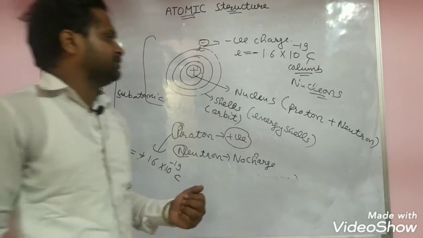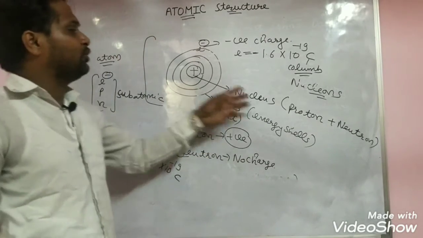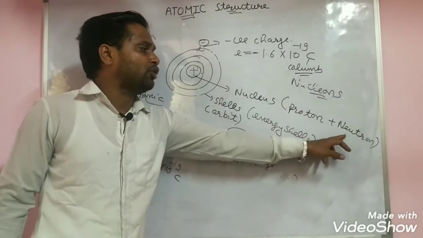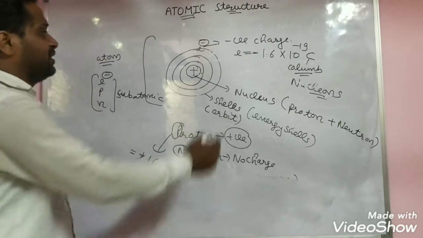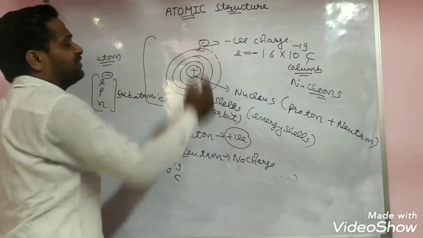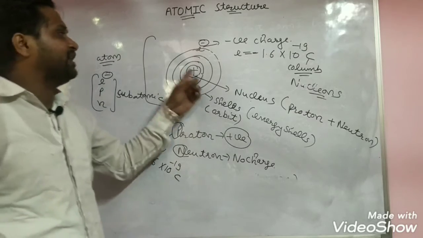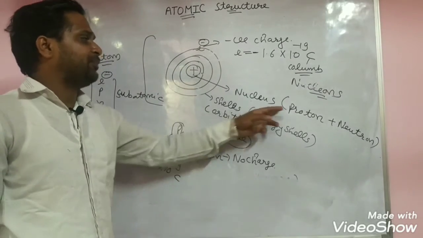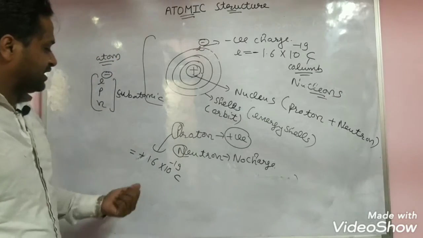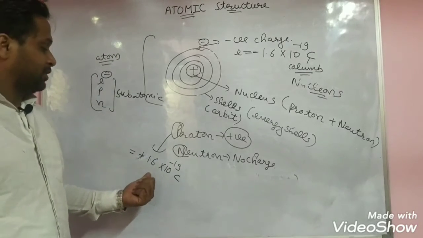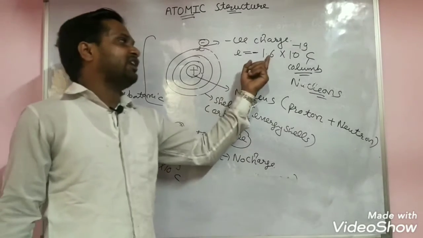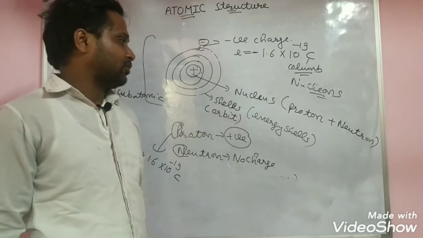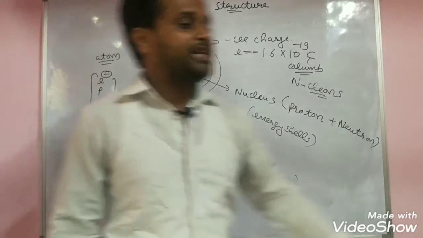That we will see afterwards. I already told you the nucleus is divided into neutrons and protons, and around the shell, which thing is revolving around the atom nucleus? That is the electron. The electron has a negative charge and the proton has a positive charge. This is the value of the charge on the proton and this is the value of the charge on an electron.